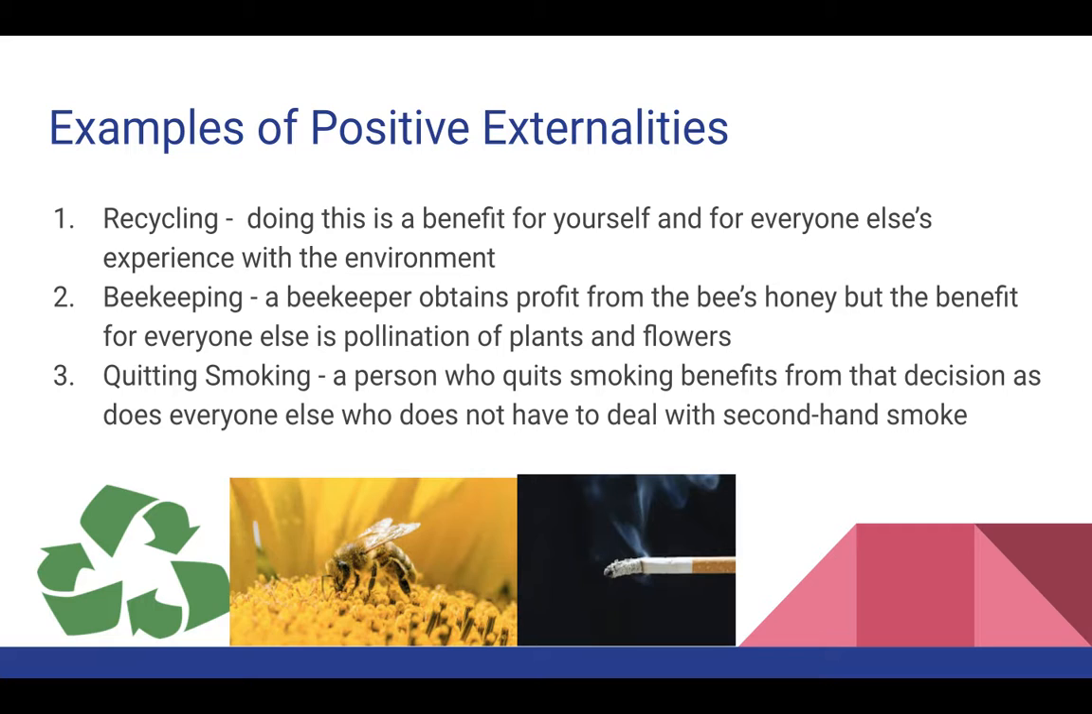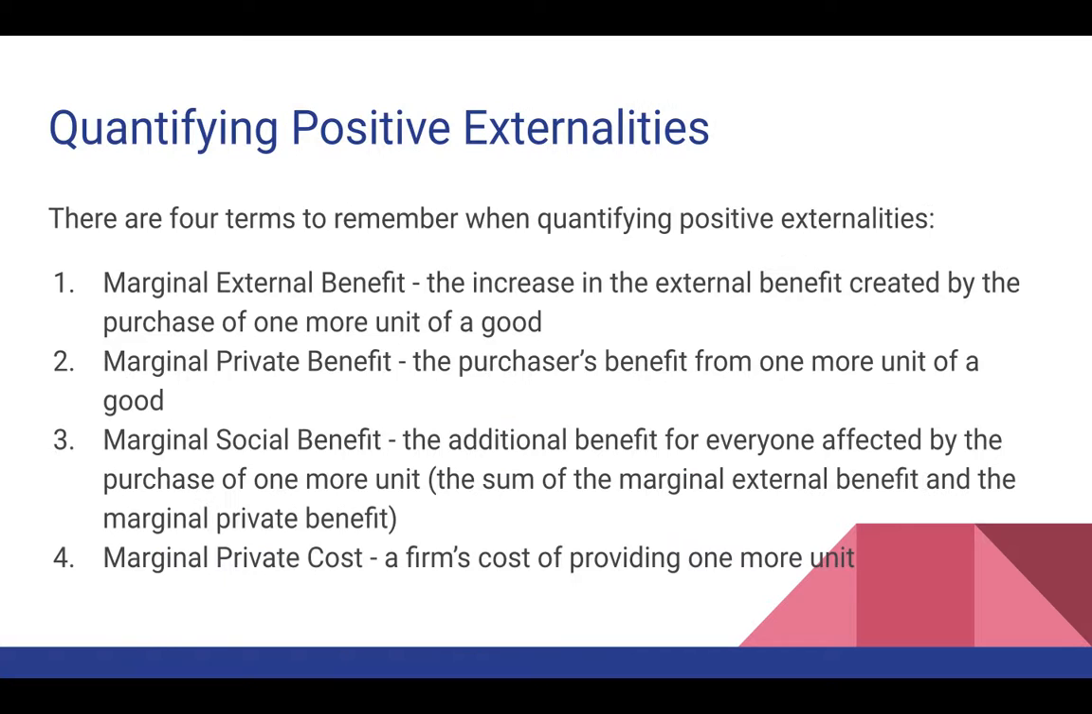And then another one would be quitting smoking. Someone who quits smoking obviously receives benefit from that because smoking is harmful to you. But then the society also benefits from that because the society doesn't have to deal with as much of something like secondhand smoke that would be harmful to society. So those would be examples of positive externalities.